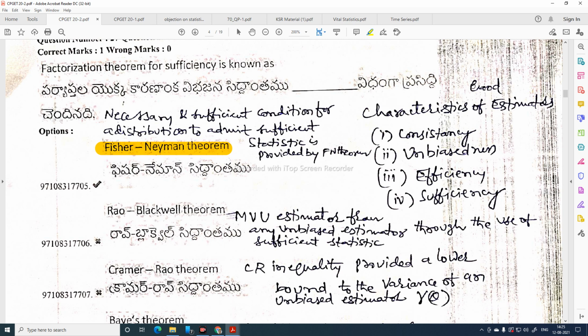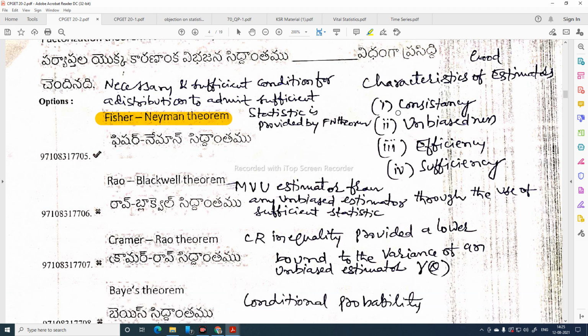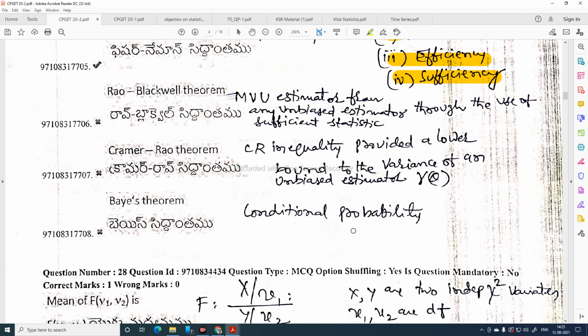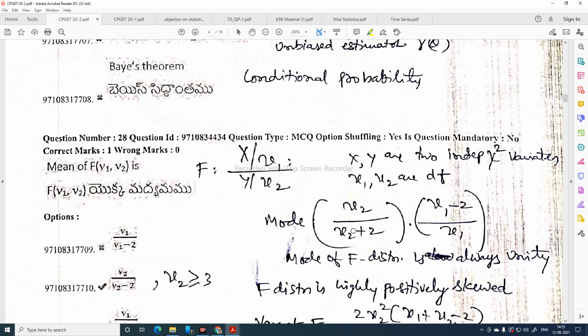The characteristics of a good estimator are consistency, unbiasedness, efficiency, sufficiency. Rao-Blackwell theorem is related to obtaining a minimum variance unbiased estimator from any unbiased estimator through the use of sufficient statistics. The Cramer-Rao inequality provides a lower bound to the variance of an unbiased estimator of gamma theta. Bayes theorem is related to conditional probability.